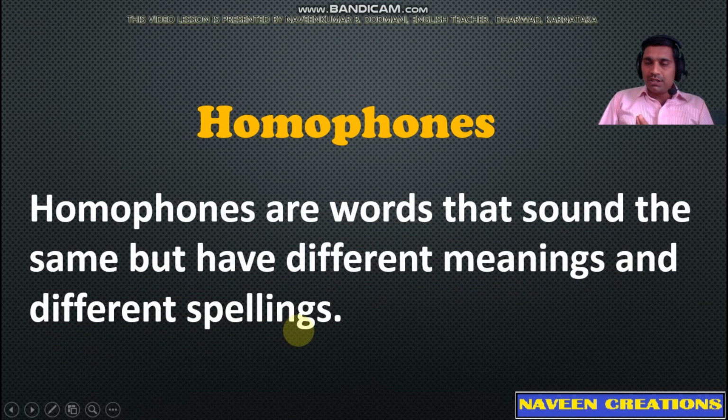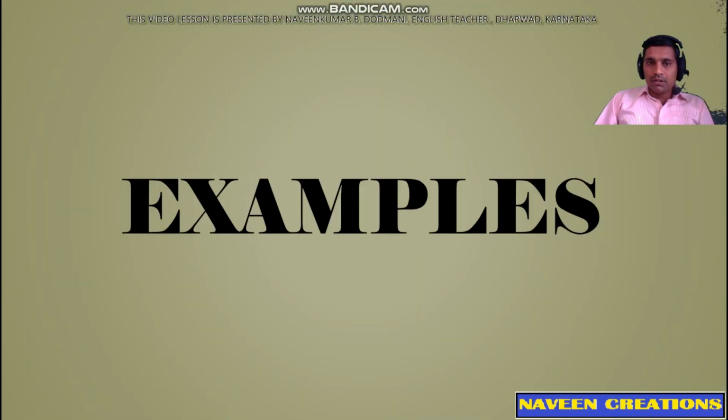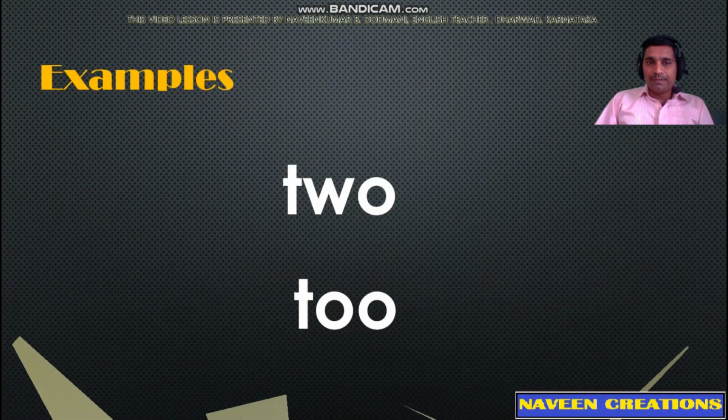Homophones are the words which are pronounced in a similar way but they have different meanings and different spellings. Words which have different meanings and different spelling but have the same sound are called homophones. Let us take the examples.